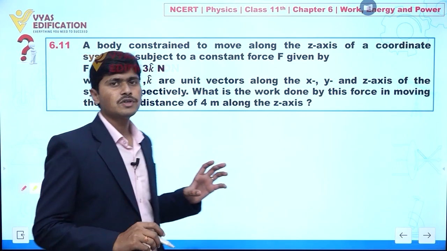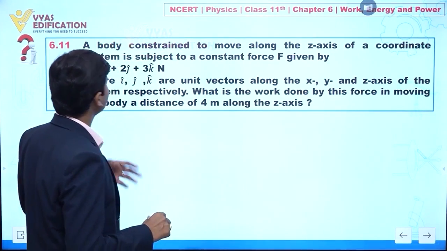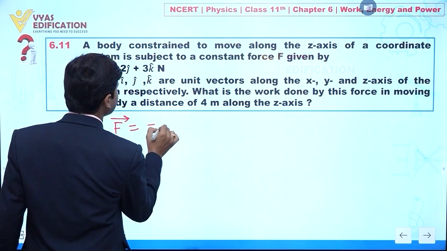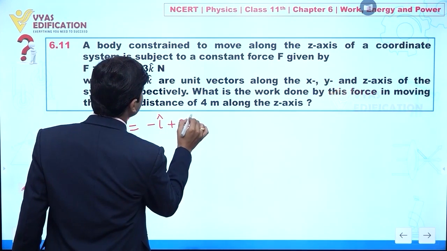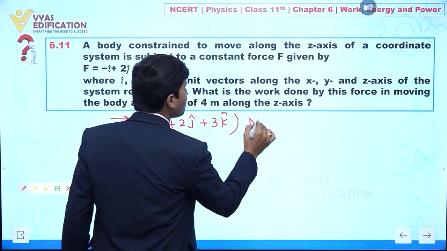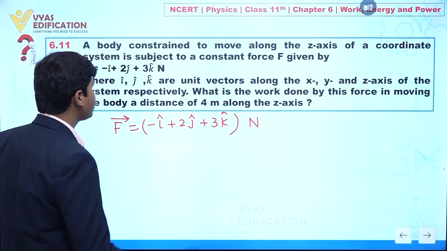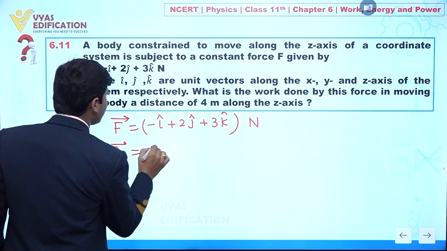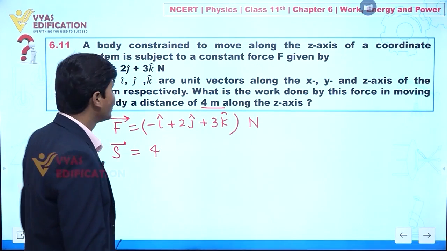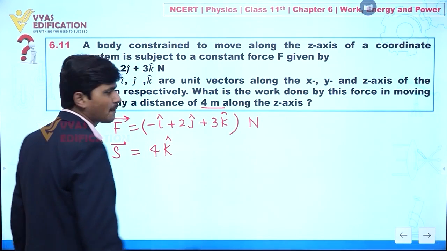In this question, the force acting on the body is given as F vector equal to minus i cap plus 2 j cap plus 3 k cap, in Newton. Clear? The displacement vector is given as 4 times, because this is magnitude 4 along the z axis. So I can say this is 4 k cap. Clear?